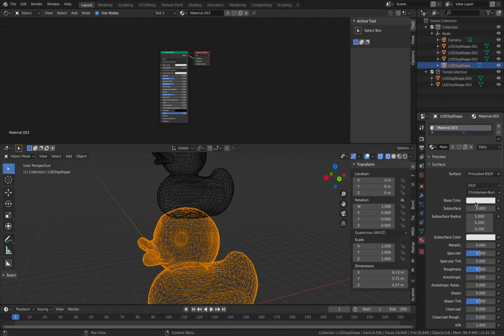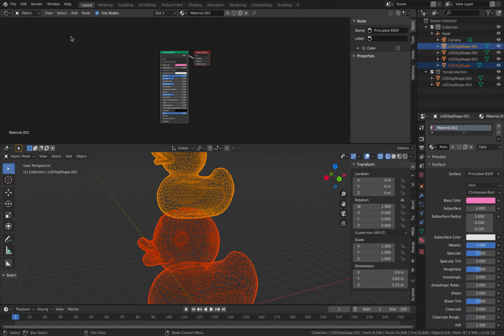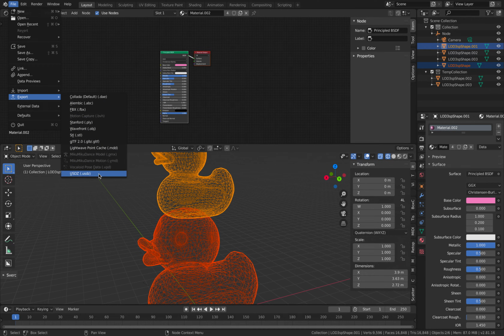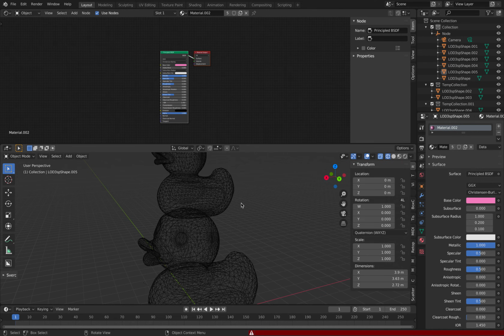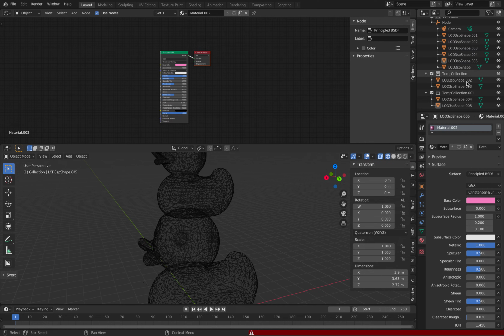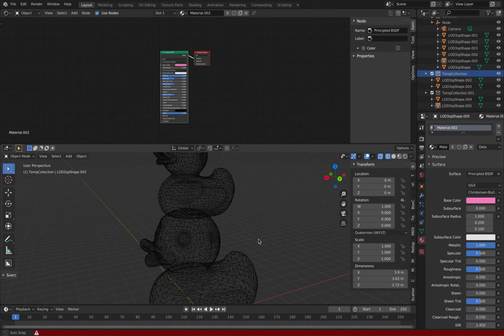So if I have this ducky with just a simple color, select this guy, file, export, USDZ, turn on bake texture and bake ambient occlusion, export, still giving error, and we are getting a lot of new objects.